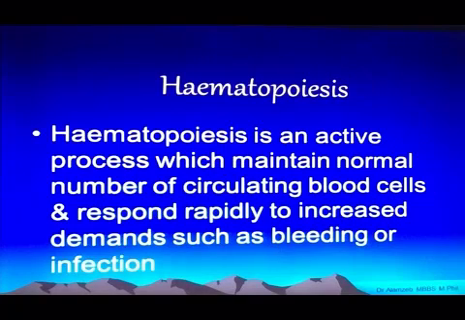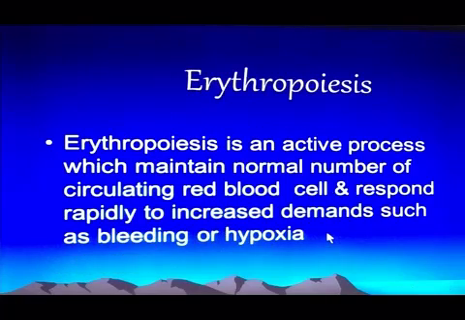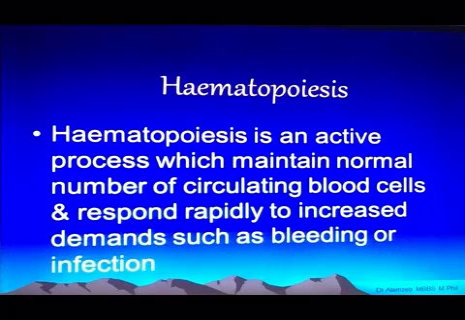Haematopoiesis is also an active process, and the causative agents are infection or bleeding. When there is infection or bleeding, there is production of all blood cells. Haematopoiesis means production of all blood cells, meaning red blood cells and white blood cells. Bleeding in both cases is common, in erythropoiesis and also in haematopoiesis. But in haematopoiesis, all blood cells are produced.